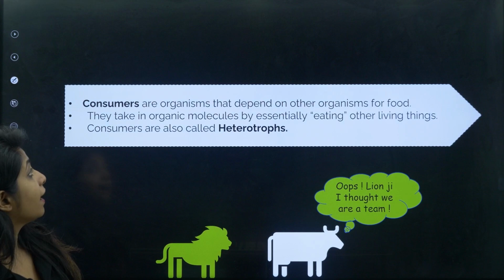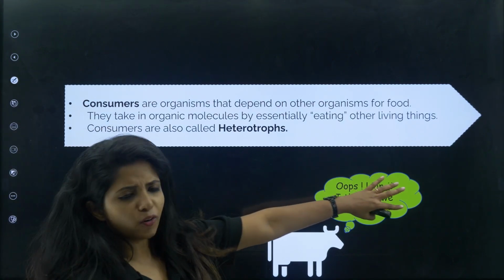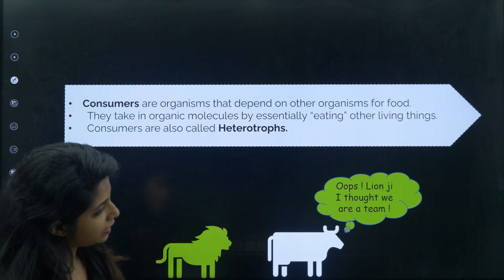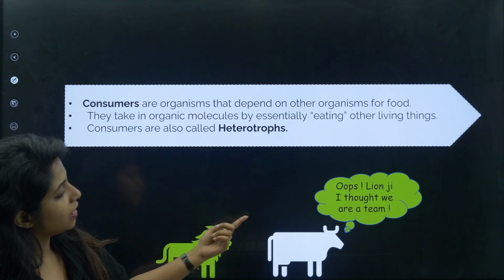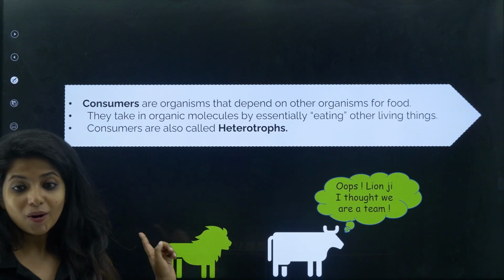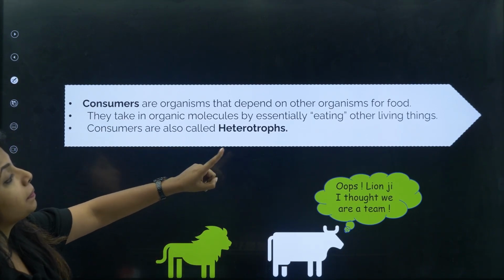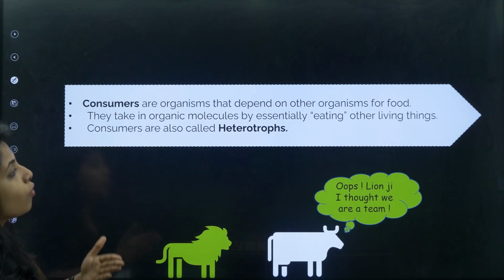Going ahead, we have consumers like us. So consumers are organisms. Don't read it now. Okay. So, or you can read it. Okay. Lion and there is a cow. Cow is saying, oops, lion ji, I thought we are a team. So they are not a team. Let's see why. So anyways, consumers are organisms that depend on other organisms for food.